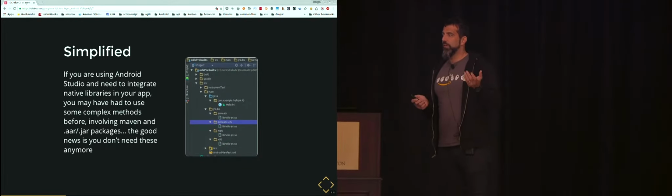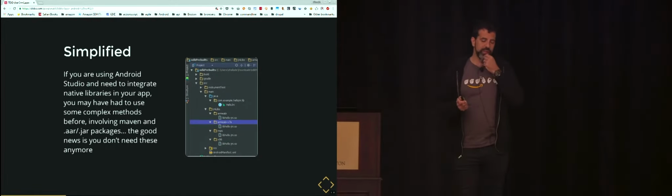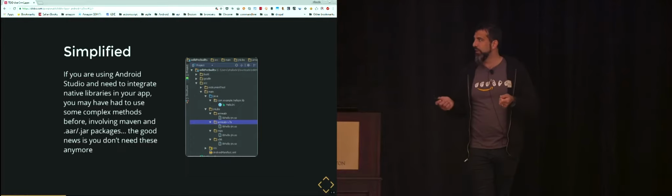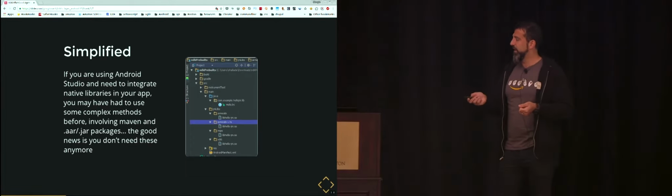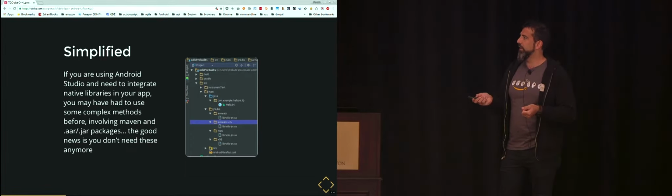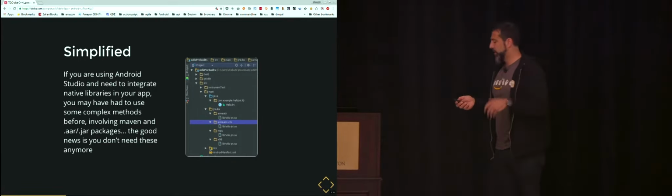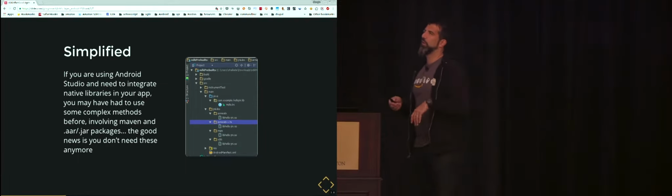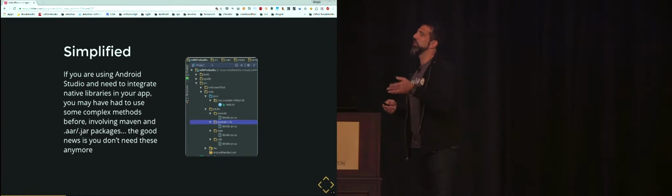It's much simpler today using C++ inside Android. For instance, in this scenario, there are a lot of dynamic libraries, shared libraries that are coupled together with the app into the jniLibs folder and are divided by architecture. This was the configuration up to Android Studio 3.0.